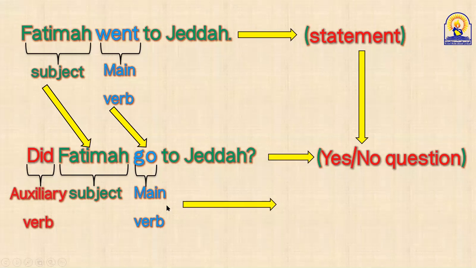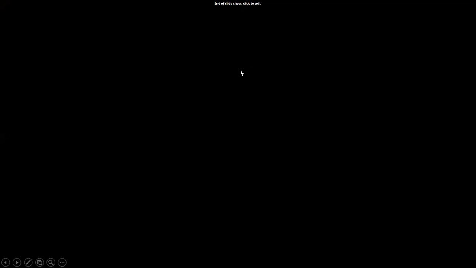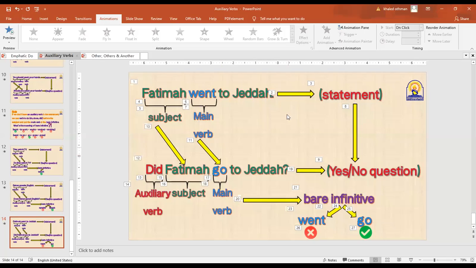Here, the main verb must be in bare infinitive. Which one is the bare infinitive, went or go? Of course, the bare infinitive is go. Right, guys? So today we learned how to form a yes or no question with an auxiliary verb from the statement, and we learned how to form a yes or no question with an auxiliary from our own, when we don't have any auxiliary verbs, we use do or does or did.